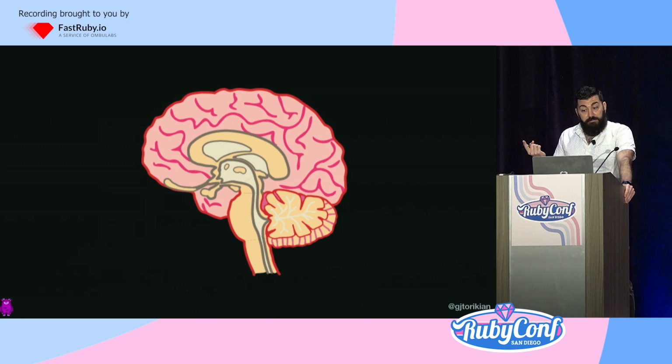As a counter-argument to that, take a look at this graphic. This is a cross-section of a brain. It's obviously not to scale. Mine is much, much smaller. But this is a normal, healthy brain.